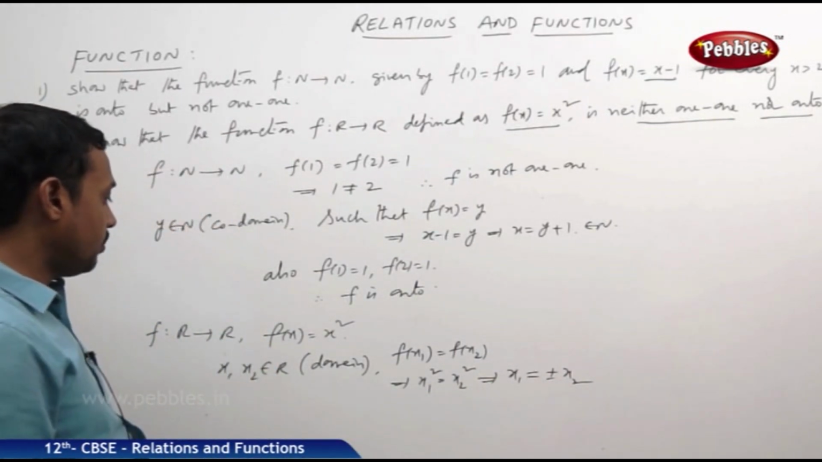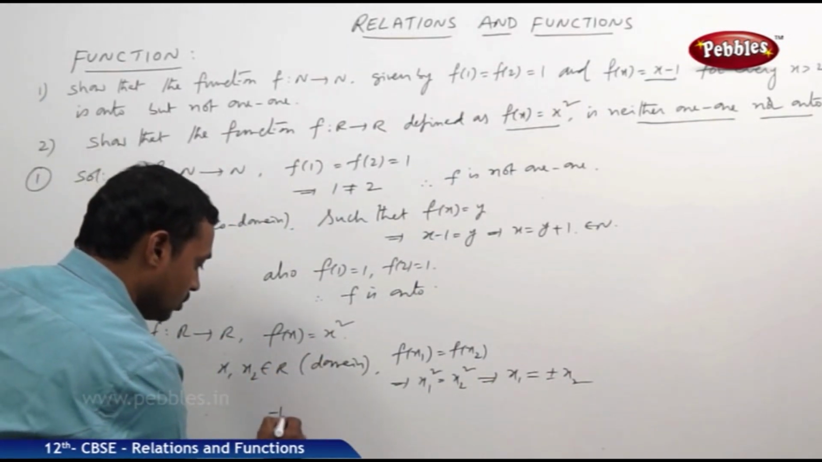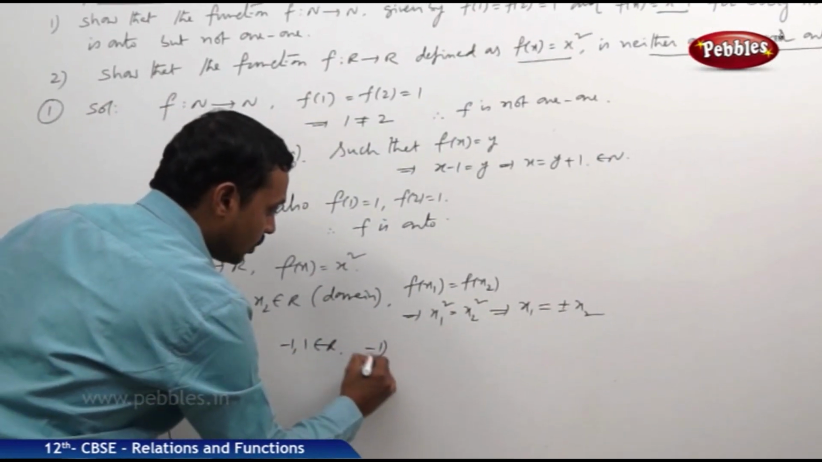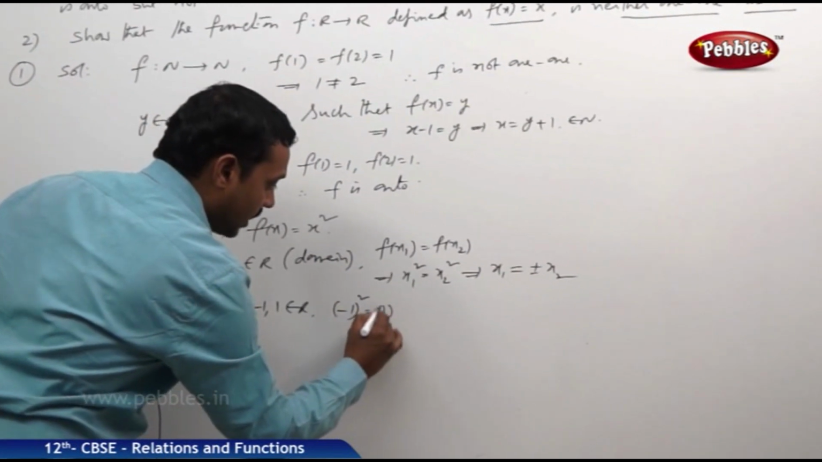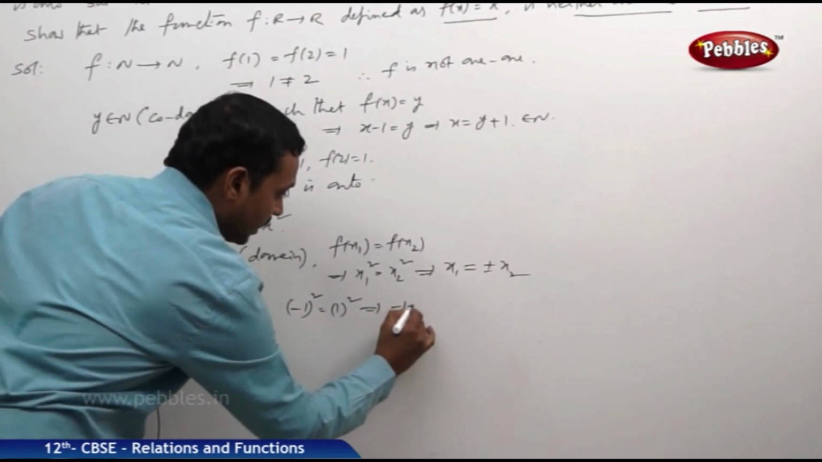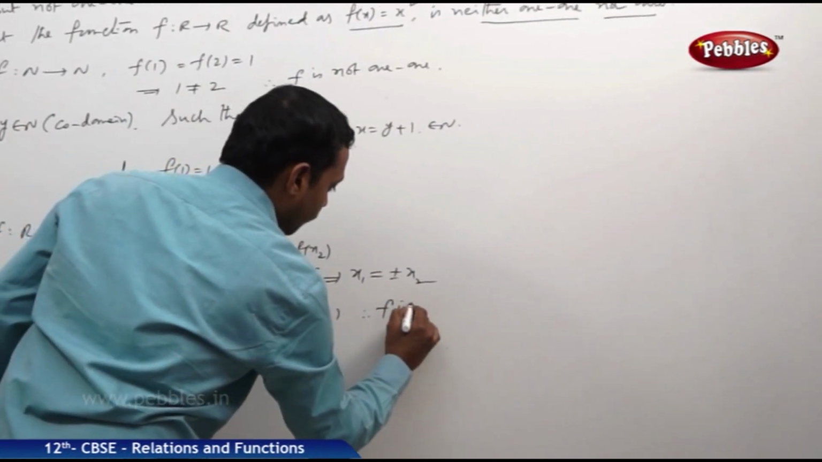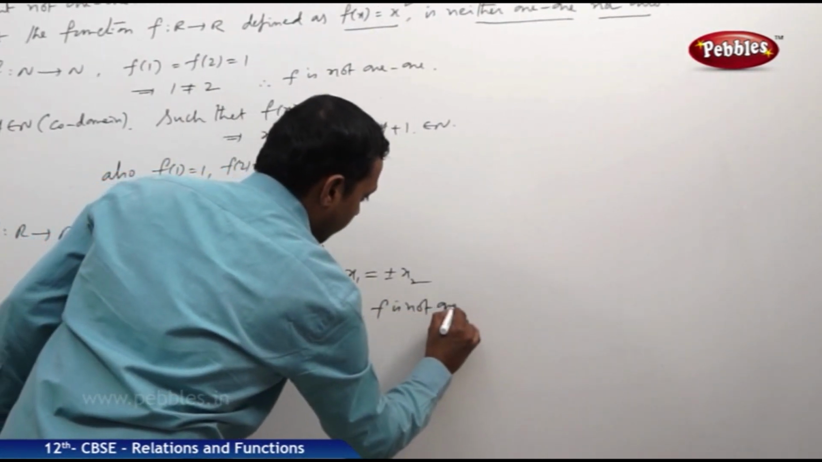With some example, minus 1 and plus 1, both belong to R, and minus 1 whole square is equal to 1 square. But minus 1 is not equal to 1. Therefore, the given function f is not one-one.